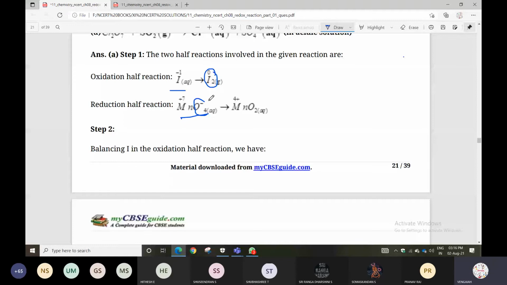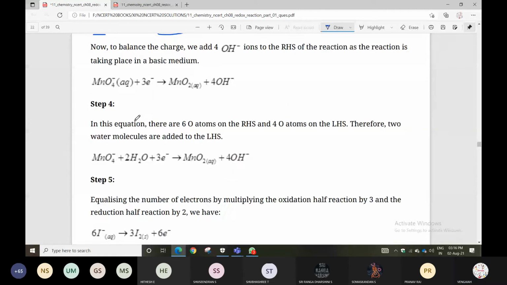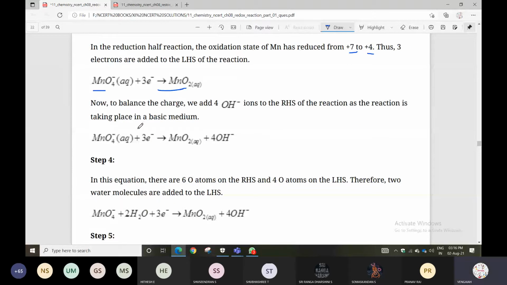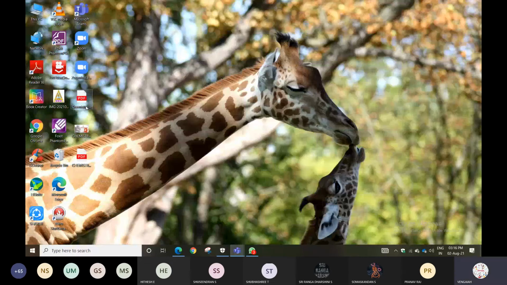So on the deficient side, what will you do? Okay? Once again, we'll open the other material, then the book gives it clearly.